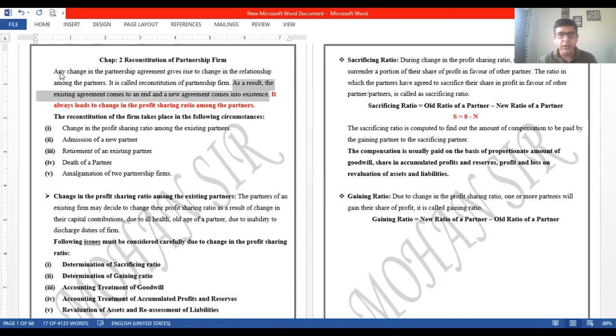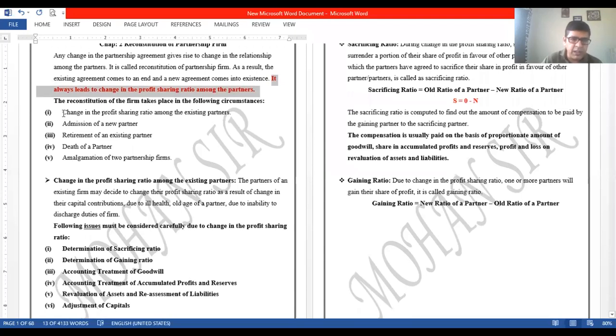That is for sure, because whatever changes are taking place, even if there is a change in profit and loss sharing ratio, then also the deed needs to be changed. The previous one will come to an end and the new deed has to be formed. So, as I already told you, whenever you're talking about the reconstitution, it always leads to the change in the profit and loss sharing ratio among the partners. Let us see what are the circumstances where the reconstitution takes place.